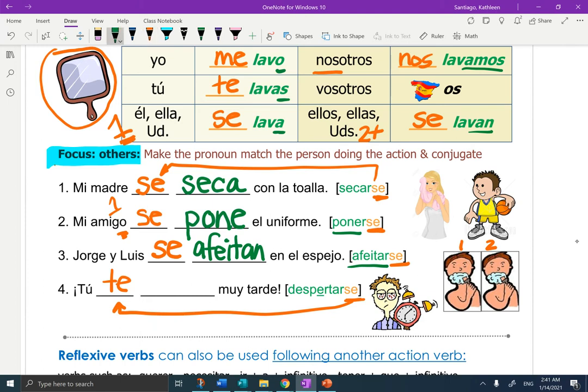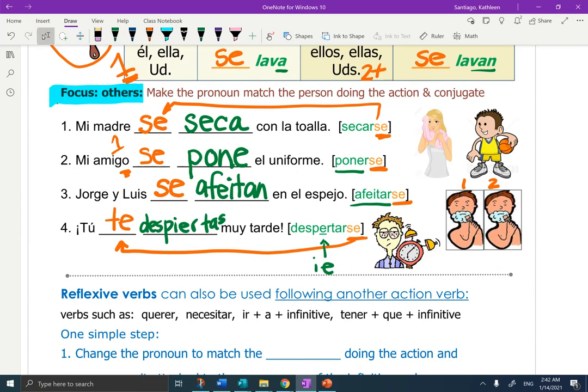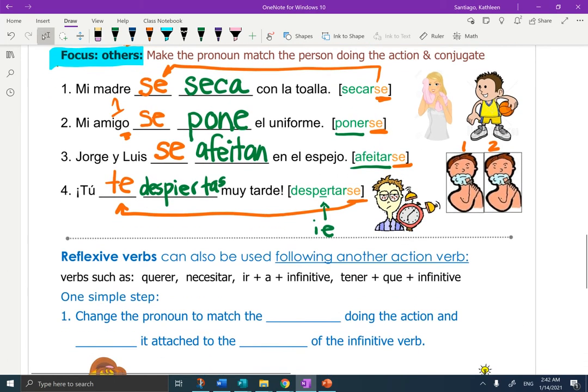Despertarse, this E changes to IE. So it's going to be te despiertas. You get up very late. Tú te despiertas tarde. Okay, muy bien. Hopefully this is making sense for you. Two-step process: conjugate and change the se.